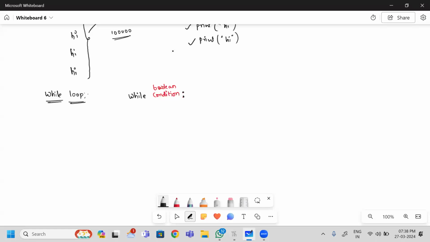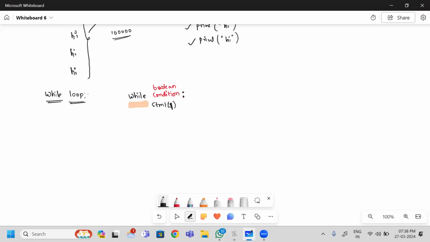Next, I will go to the next line. While going to the next line, again you should give the indentation. What is indentation? Indentation is nothing but the space. It is mandatory. In the last class, I said what happens when you ignore this: it will give you an indentation error. Next, you can write the statement or the set of statements.